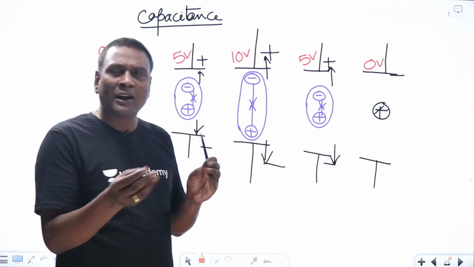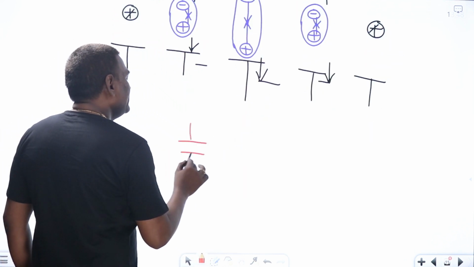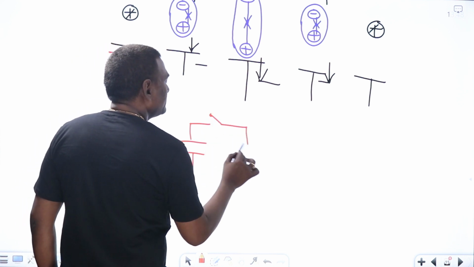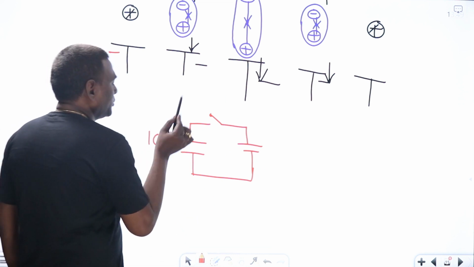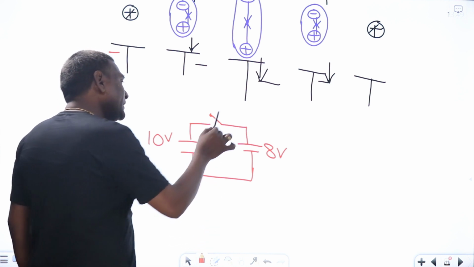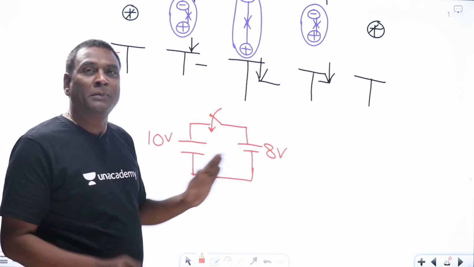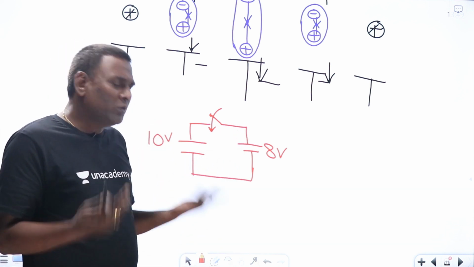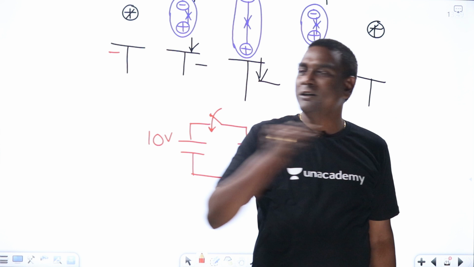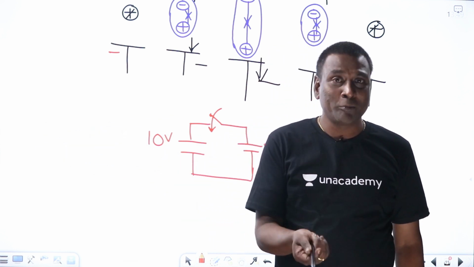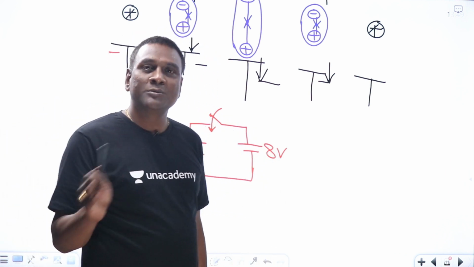Of course, mathematically, we may have some kind of questions. Let me tell you, maybe this particular question you may find in some books. If it is charged to 10 volts, if it is charged to 8 volts, if I close the switch, instantaneously voltages are going to be changed, but that is on paper. On paper, it's your wish, because it's your paper, it's your pen. So you can change anything. On paper, I can move from here to here instantaneously, but that is your paper, your pen. But practice will not accept that. The practical scenario of electrical systems will not accept that.